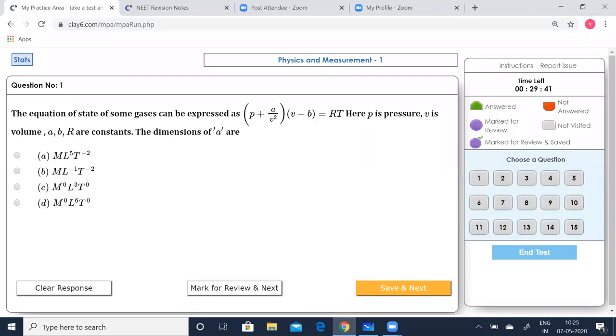The equation of state of some gases can be expressed as P plus A by V squared into V minus B is equal to RT. Here P is the pressure, V is the volume, A, B, R are constants. What are the dimensions of A? This is the question asked. Let me solve it.